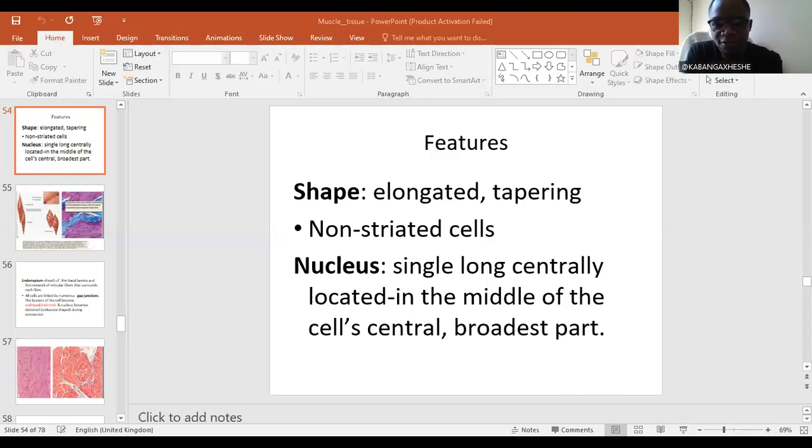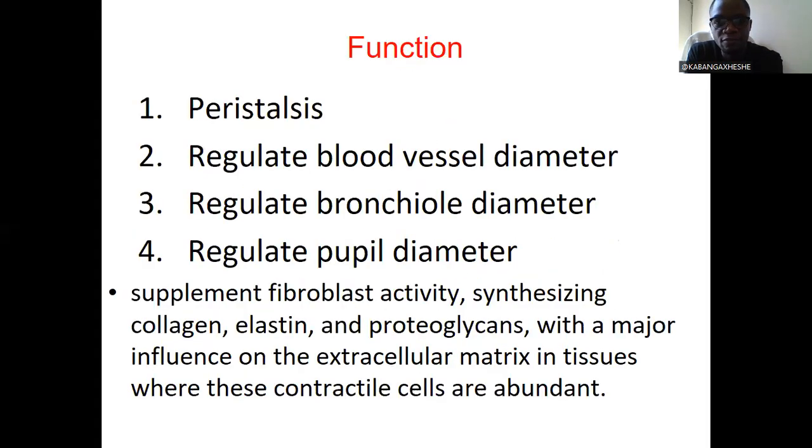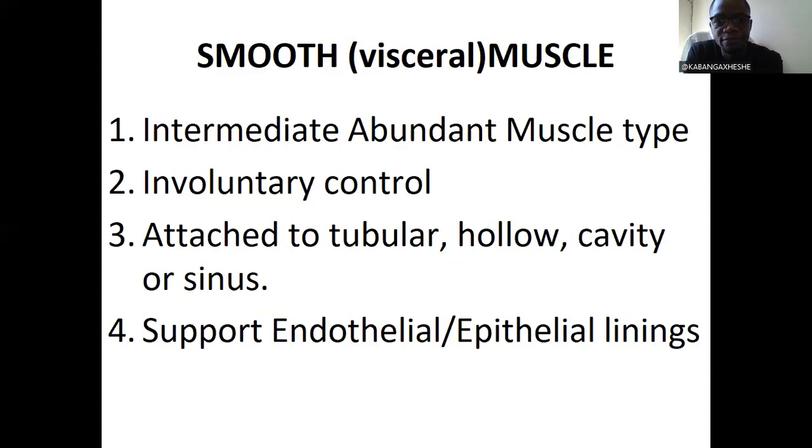All right, so in this session, we'll now look at smooth muscle. Smooth muscle is the second most abundant type of muscle in the body. Aside from that, all smooth muscles are involuntary muscles, meaning they are controlled by the subconscious brain. Therefore, their action is not controlled by our awareness.